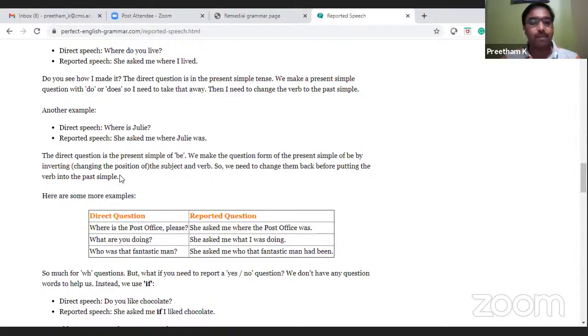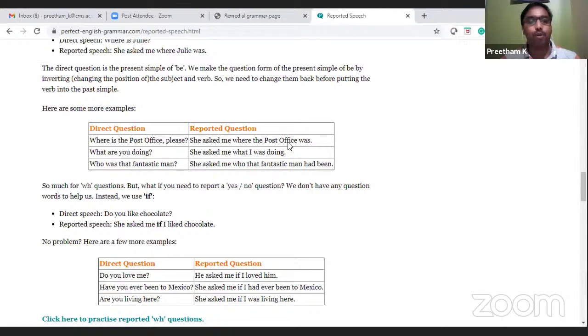The direct question is the present simple of be. We have discussed forms of be: am, is, are. We make the question form of the present simple of be by inverting. Inverting means reversing, like question tags, the subject and verb. So we need to change them back before putting the verb into past simple. Where is the post office, please? She asked me where the post office was.